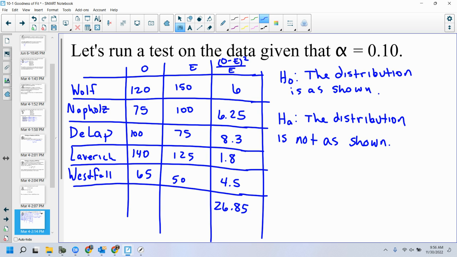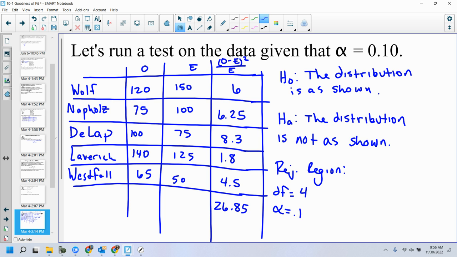Now, what is our rejection region? Let's define the rejection region. Okay, now for this, I need to find my degrees of freedom. How many degrees of freedom do I have? 4, because I have 5 categories and I always subtract 1. 4 degrees of freedom with an alpha of 0.1.